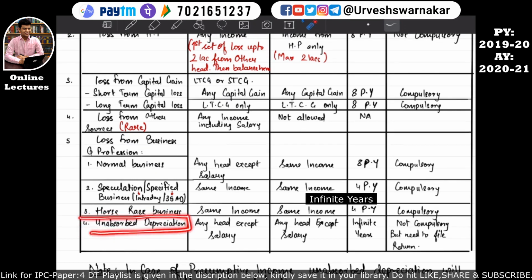Unabsorbed depreciation, this concept is from the head income from PGPP, that is income from business and profession. When we will be studying that chapter, you will come to know what this means, unabsorbed depreciation. Basically, unabsorbed depreciation can be set off against any head except salary. If there is unabsorbed depreciation which is not set off in the previous year, then the unabsorbed depreciation can be carried forward for an infinite number of years. I hope this is quite clear to you all. And in the subsequent previous year, the unabsorbed depreciation can be set off against any head except salary. I hope this is also quite clear.